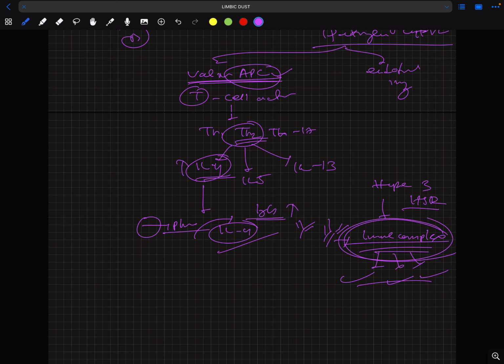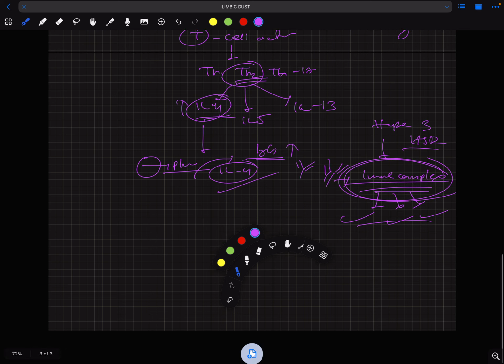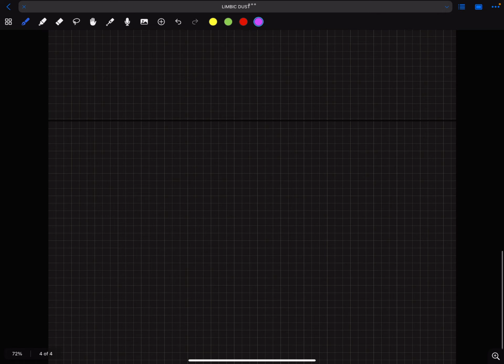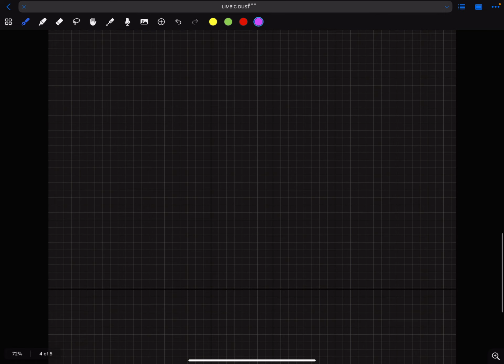So how will you approach SLE? How will you diagnose SLE? As we know, this is the pathophysiology behind SLE. So how will you diagnose it? Suppose we have a high clinical suspicion that this patient may have SLE.